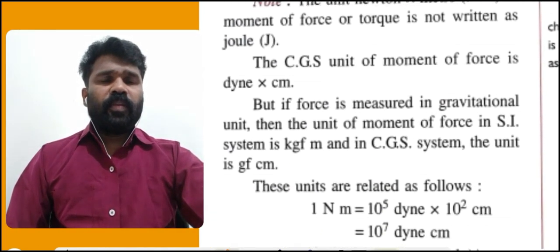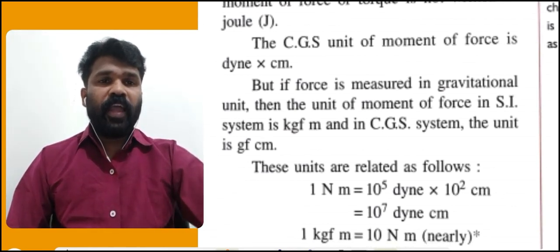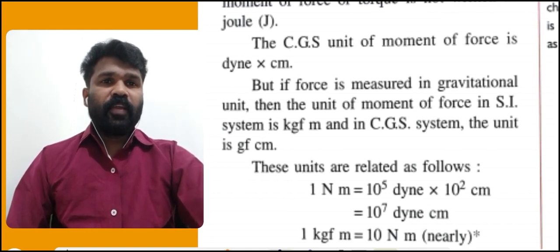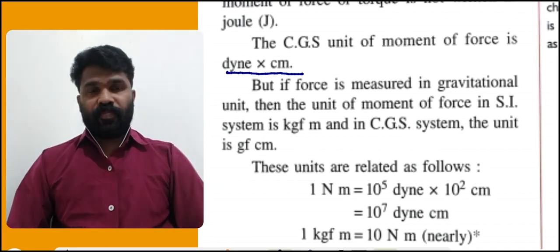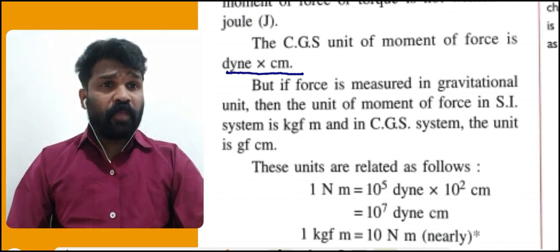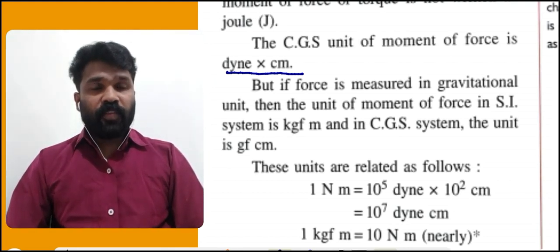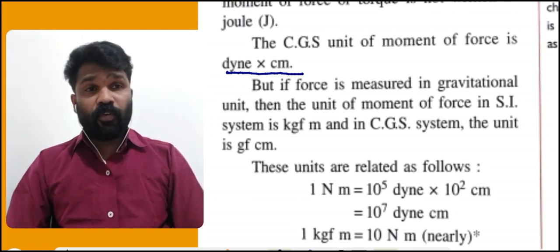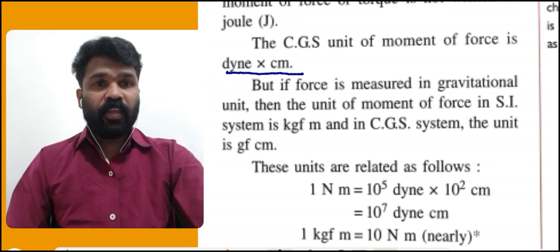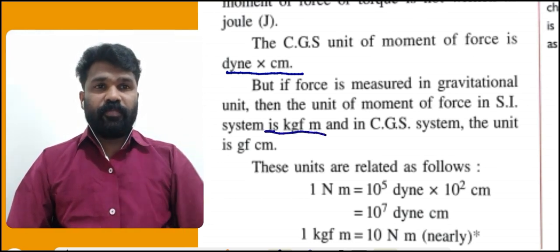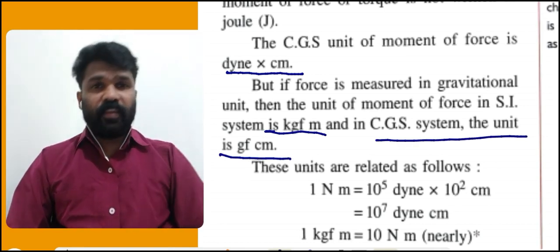So now the CGS unit of moment of force is dyne into centimeter, that is dyne centimeter. But if force is measured in gravitational unit, then what is the unit of moment of force in SI system? That is kgf meter. In CGS system, that is gf centimeter.